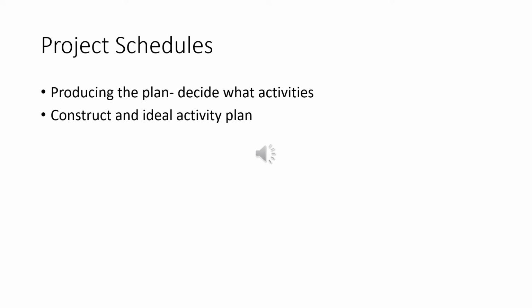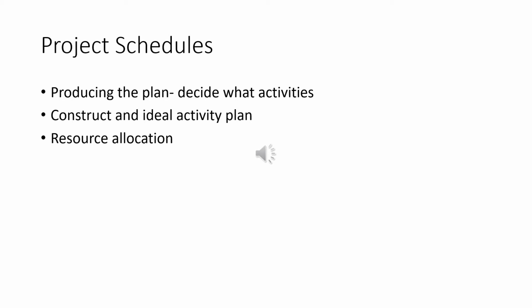This analysis might suggest alterations to the ideal activity plan and will almost certainly have implications for resource allocation. The third step is resource allocation.